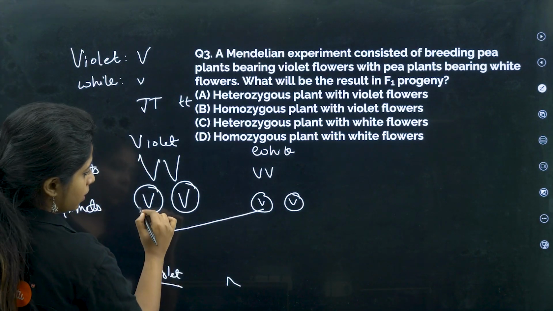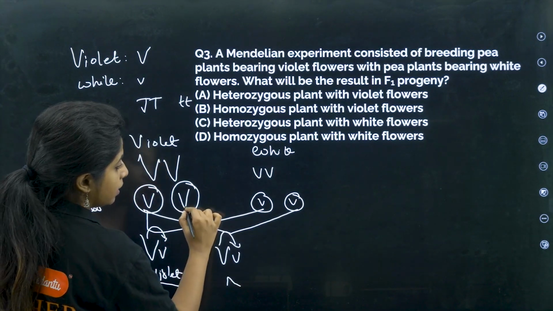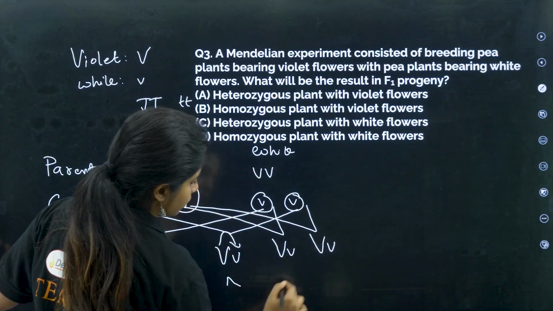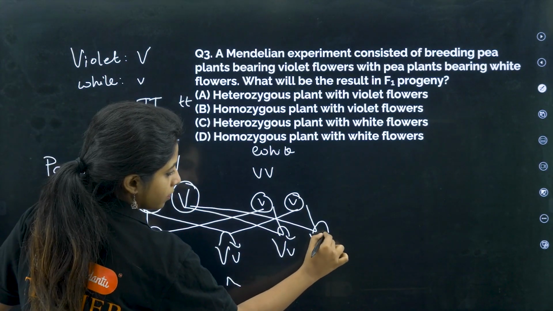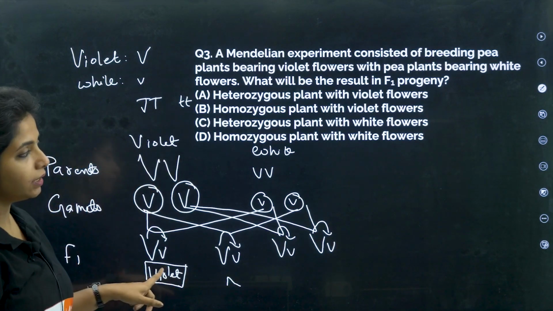Now, next, this with this, again capital V, small v, this will again dominate. This with this, capital V, small v. This with this, capital V, small v. It will always be dominant, all of them will be violet in color.